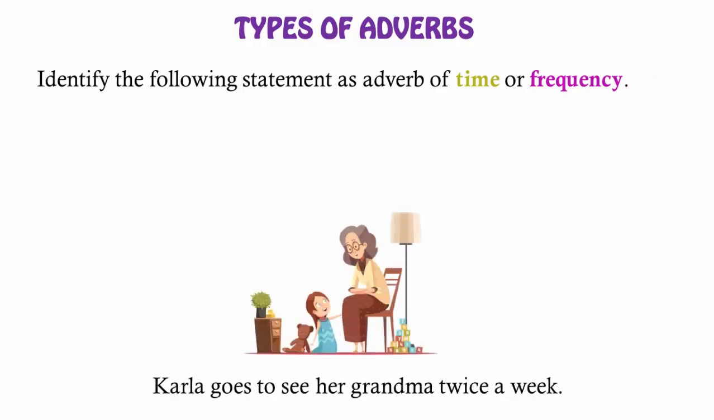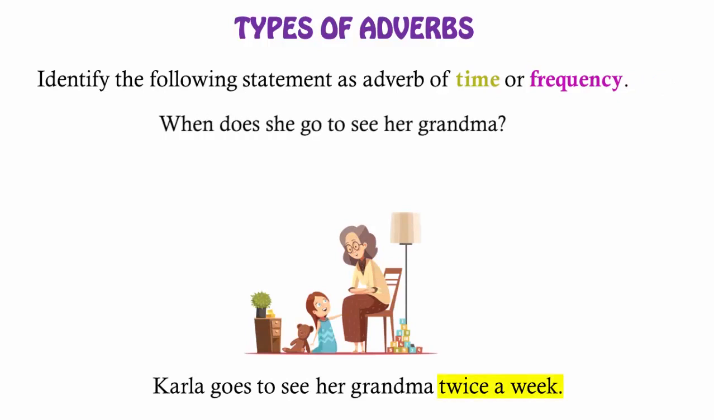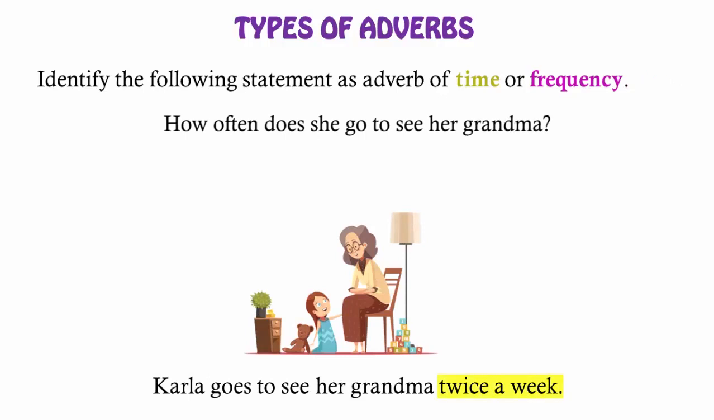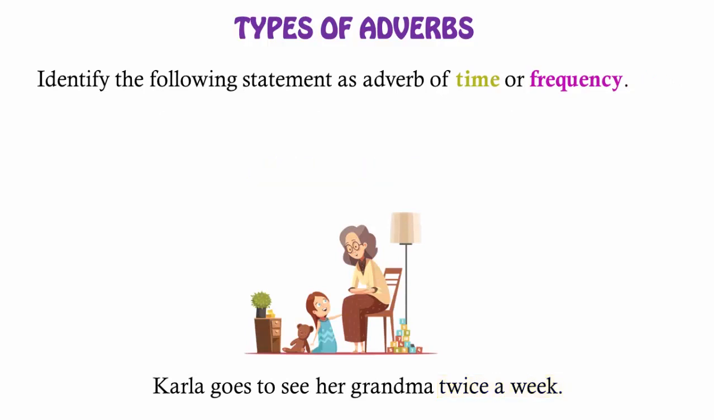Carla goes to see her grandma twice a week. Now, when does she go to see her grandma? Twice a week. That is adverb of time. And how often does she go to see her grandma? Twice a week. That is adverb of frequency. Now here, twice a week answers both when and how often. So, aren't the two adverbs, adverb of time and frequency, confusing?